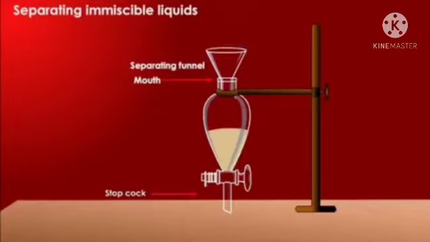The mixture of immiscible liquids is filled in the separating funnel placed on a stand. It is allowed to stand for some time. The two liquids form distinct layers. The lighter liquid comes to the top and the heavier liquid settles to the bottom. Now the stopcock is opened and at first the bottom layer is removed. When this is finished, the top layer is removed into another container. Thus, we can separate the two liquids.